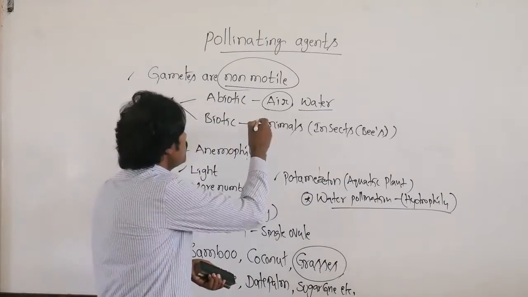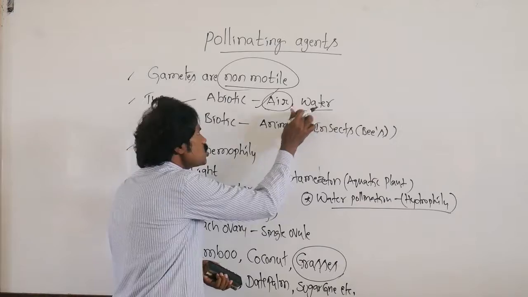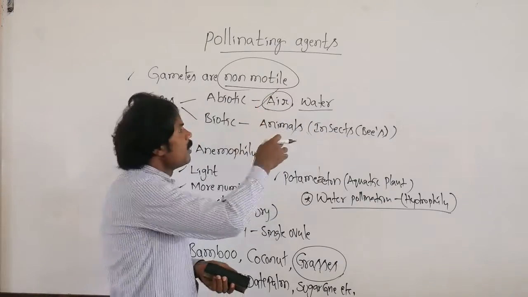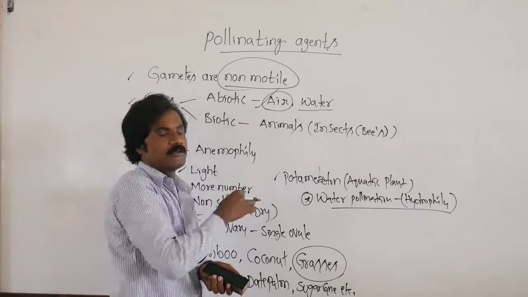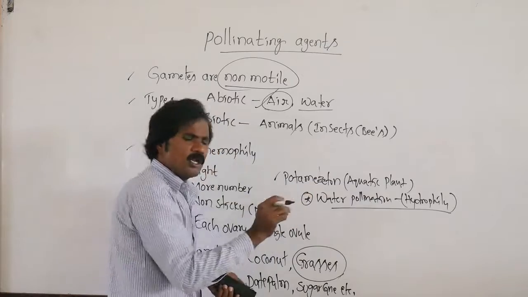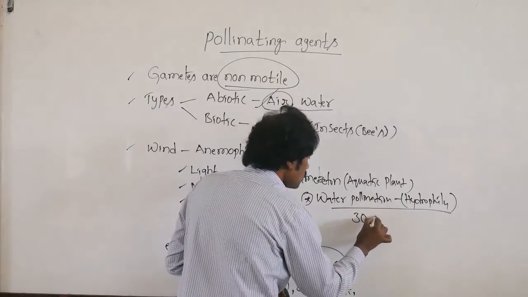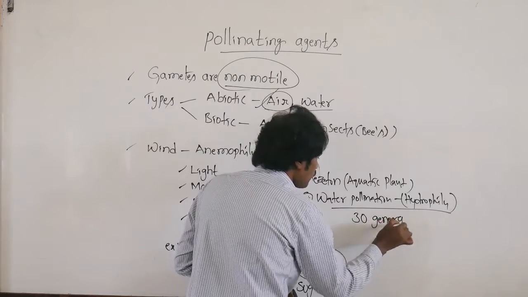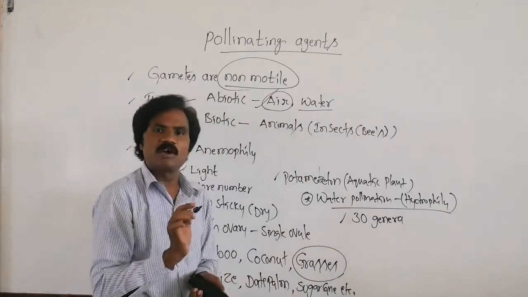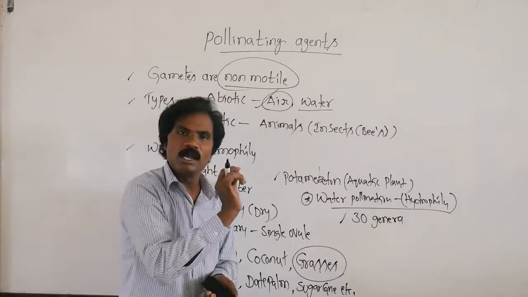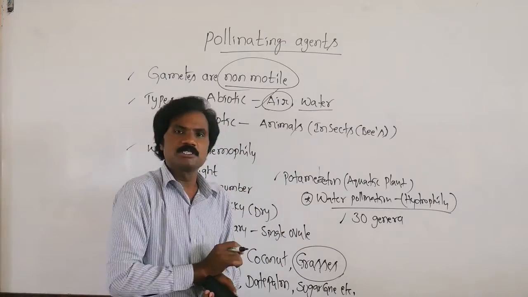Majority of them prefer, between these two, the maximum probability, wind or air. Then only 30 genera in the aquatic plants, only 30 genera of aquatic plants are involved in water pollination.